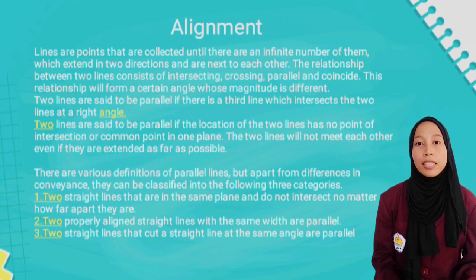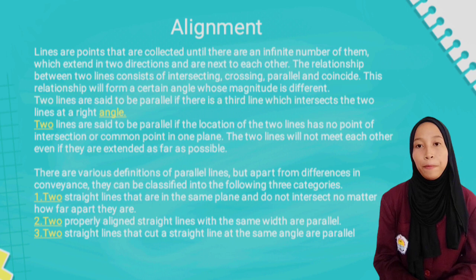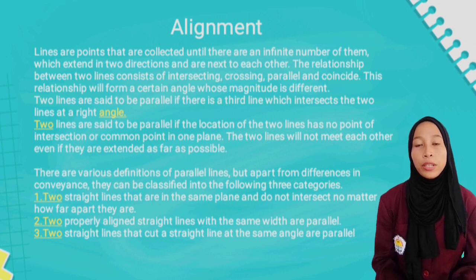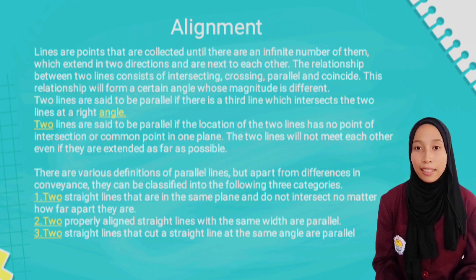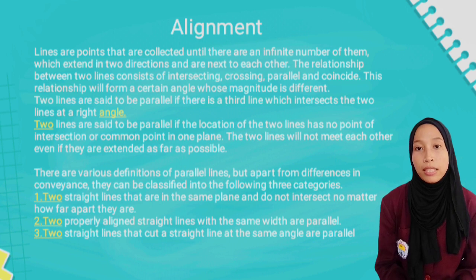Lines are points that are collected until there are an infinite number of them, which extend in two directions and are next to each other. The relationship between two lines consists of intersecting, crossing, parallel, and coinciding. This relationship will form a certain angle whose magnitude is different.